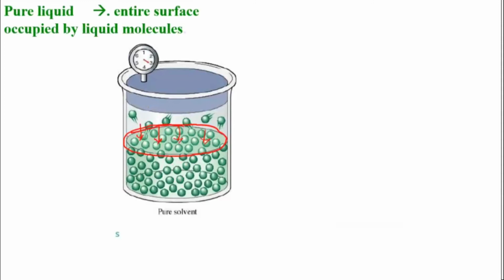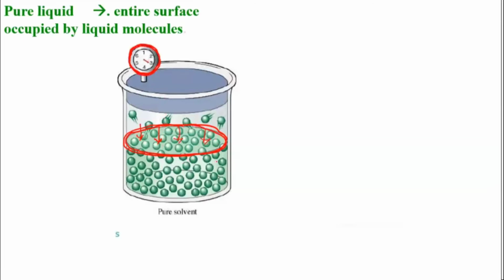On the surface you have only one kind of molecules; only they can go into the vapor phase and exert a pressure. You can see the measurement shown in the manometer. This is the measurement we are getting for this pure solvent.